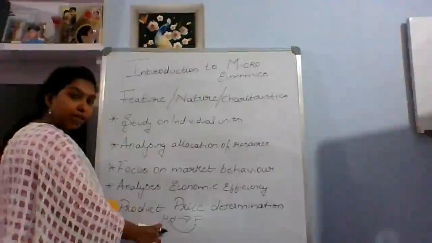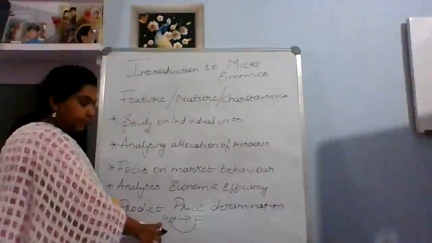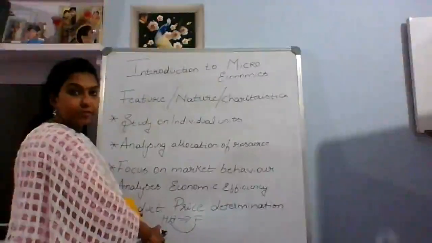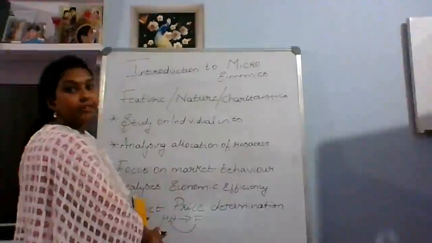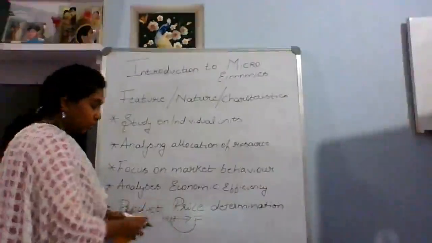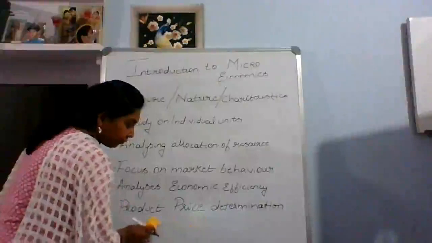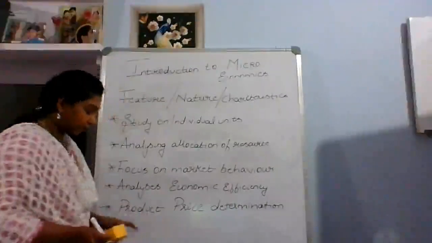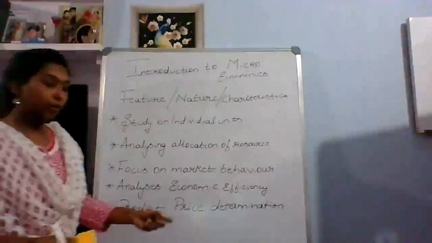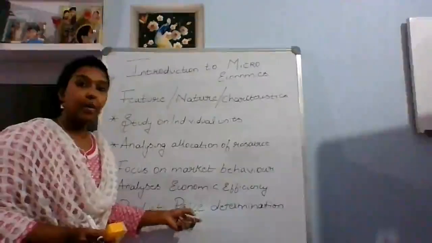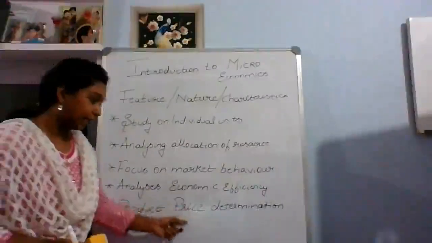So what is determined there? It is the goods and services. What we need to give in return is the price. So what is the involvement? What is the expense the product has incurred, and how am I going to fix the price for my product? That is product price determination.